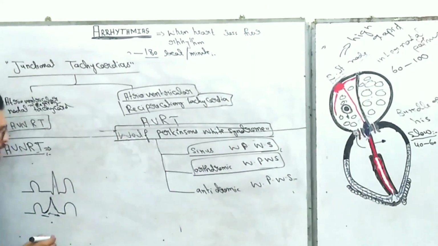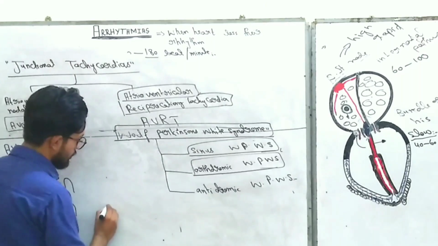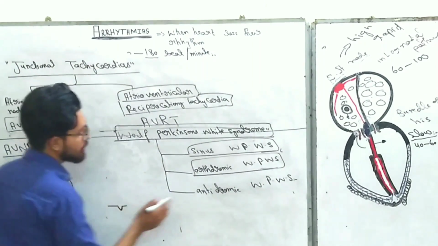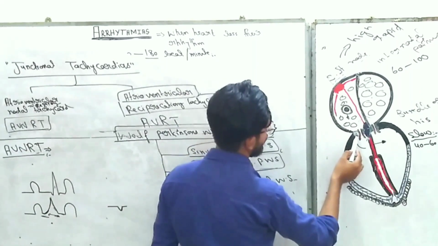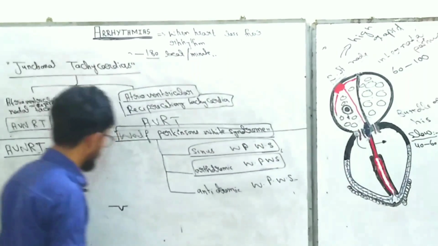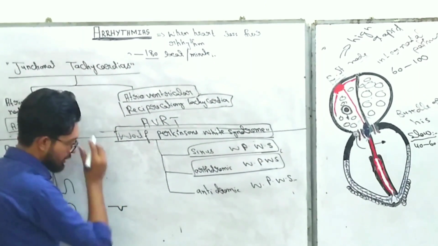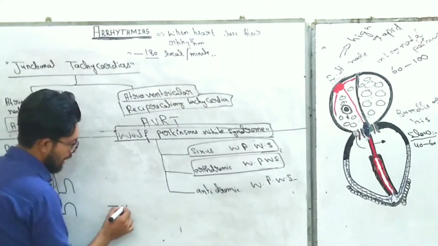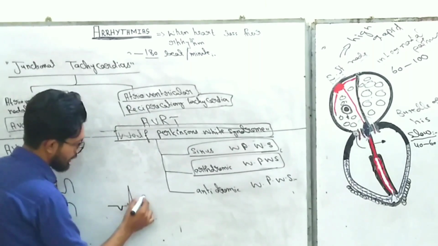So in orthodromic, what you really find is that the P wave is inverted. The P wave is inverted because the current is entering from down to up, producing a negative current, due to which the ECG shows P waves downward, right, with normal QRS complex and T waves also.